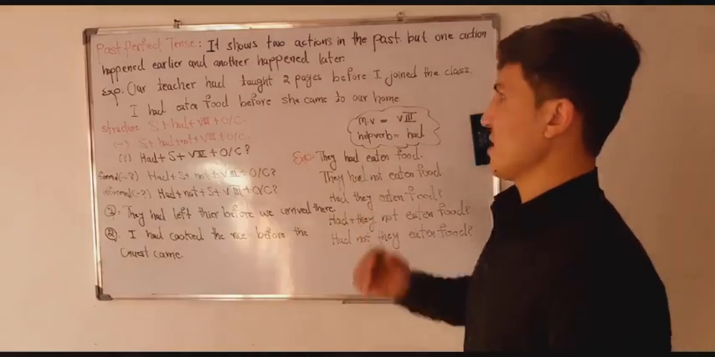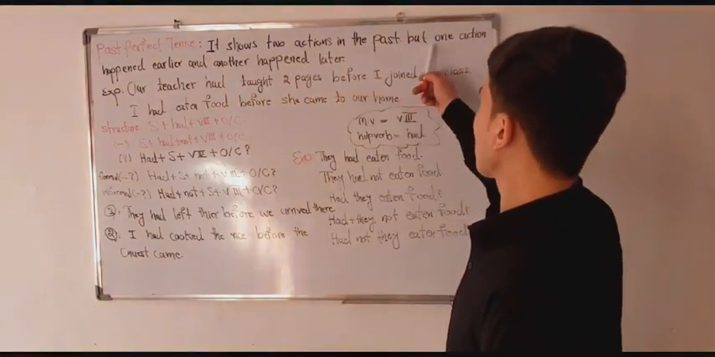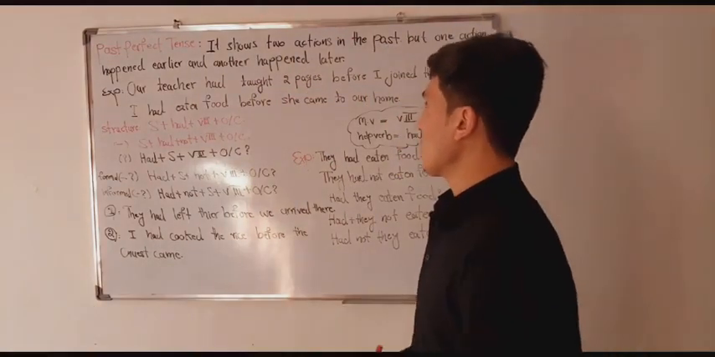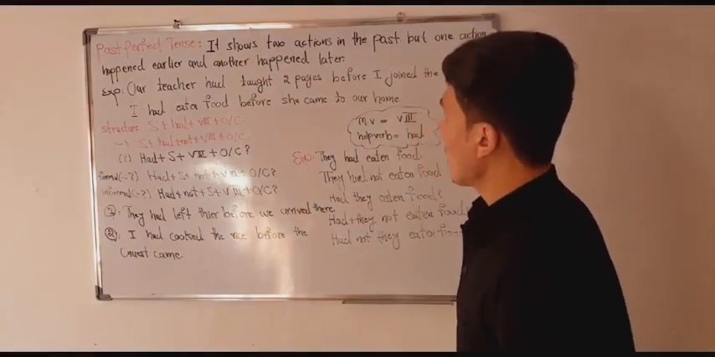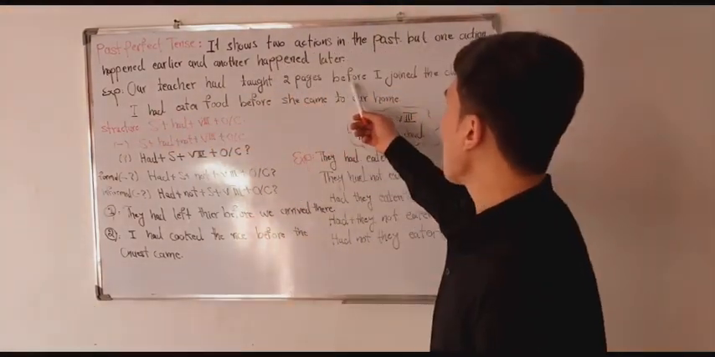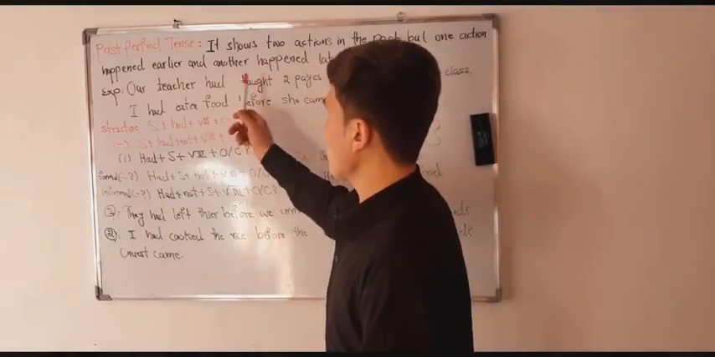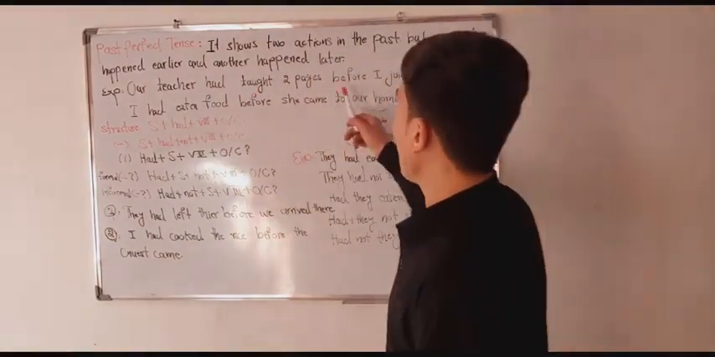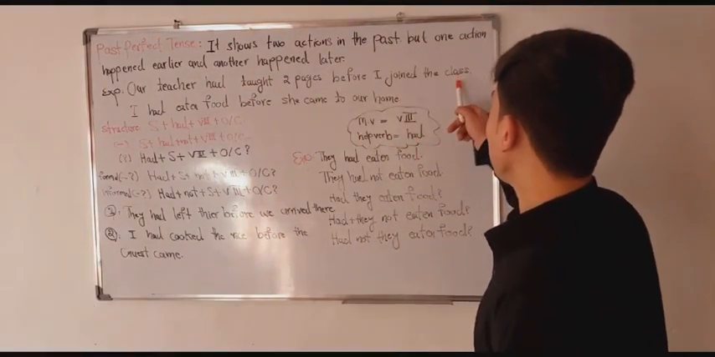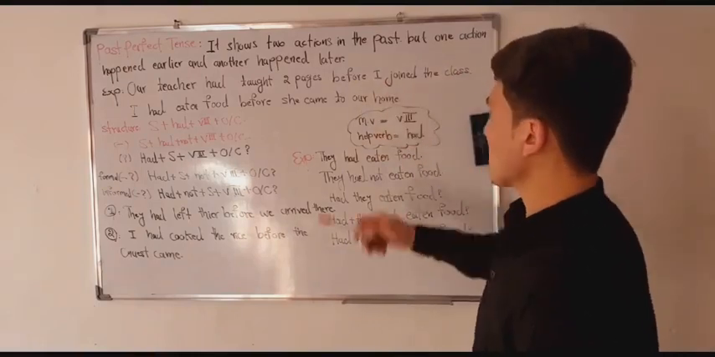So, past perfect tense. Past perfect tense shows two actions in the past, but one action happened earlier and another action happened later. How? Like this. Example: our teacher had taught 2 pages before I joined the class. The first or earlier action is shown by the past perfect tense, and the later or second action is shown by the simple past. Look at: I joined the class. This is simple past tense.